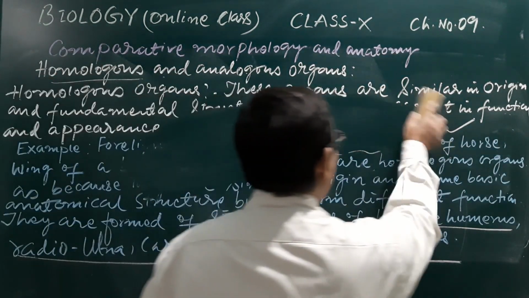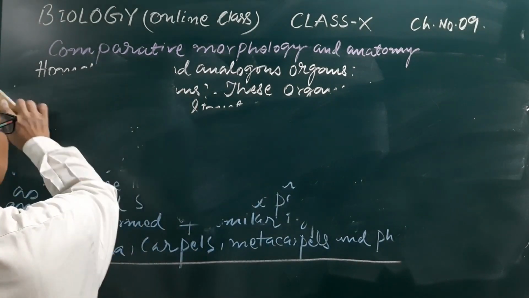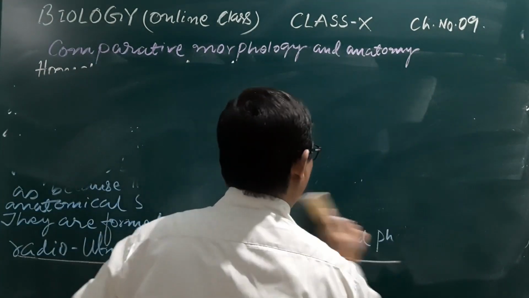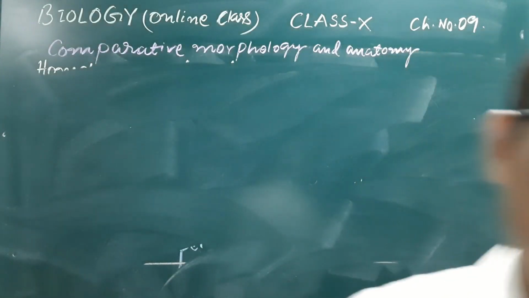Now we will look at the analogous organs, their function and their examples.